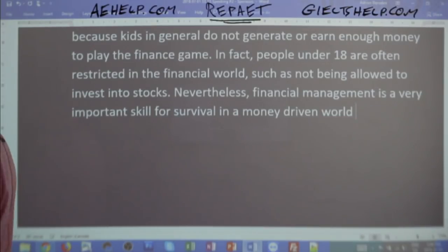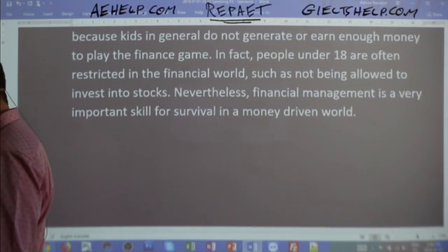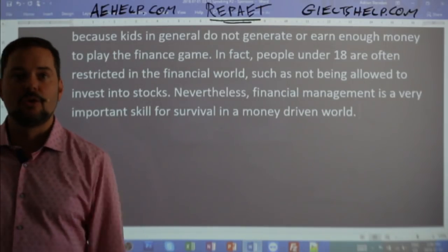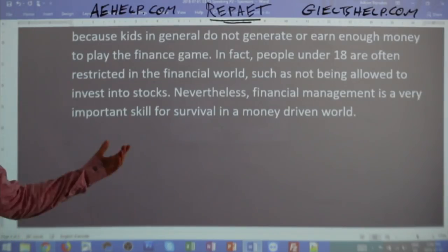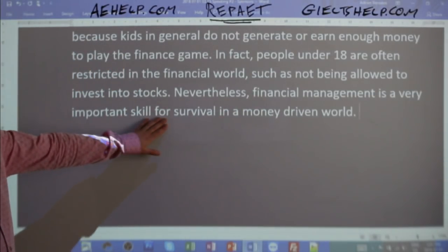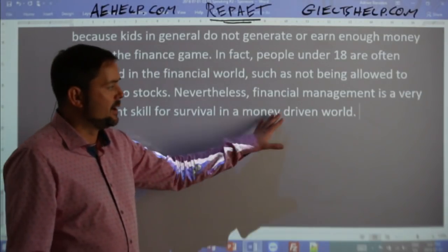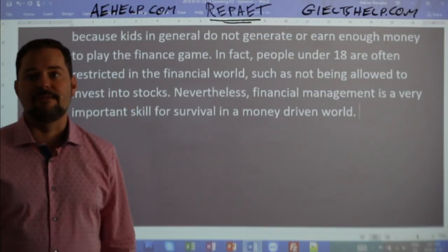Okay? Now, I know you might not know this expression. You go, hey, Adrian, that's great, but I don't have enough English to know to say money-driven world. You don't have to say money-driven world. You can just say, nevertheless, financial management is a very important skill for survival in a world where money is used everywhere or where money is important for everyone, okay?